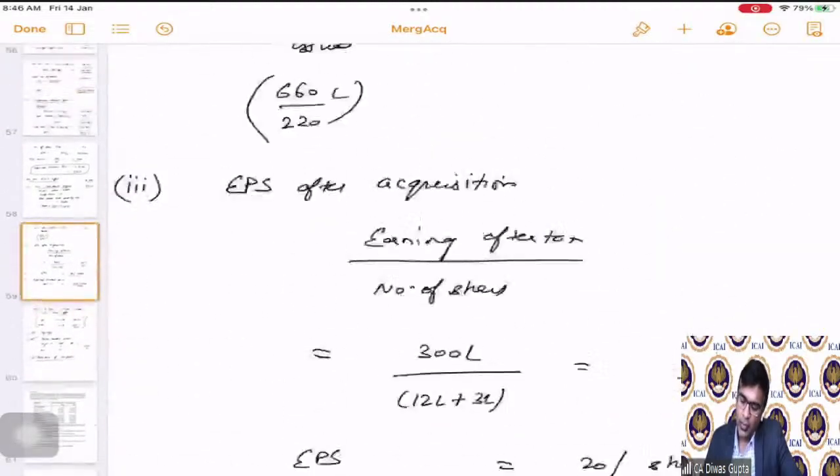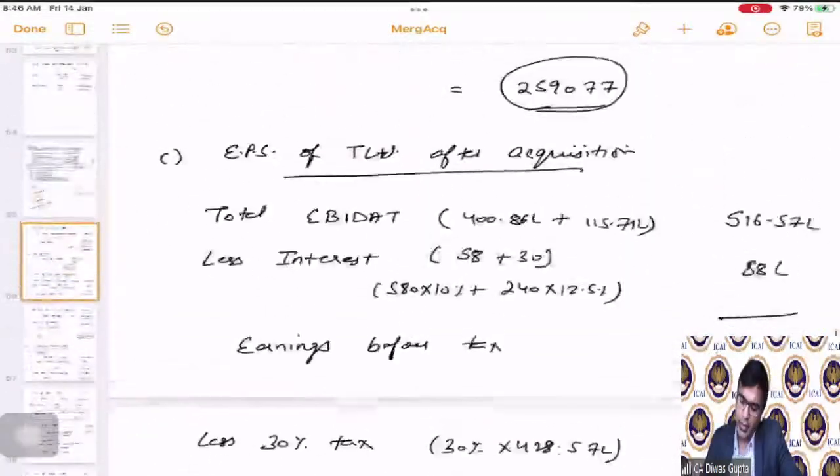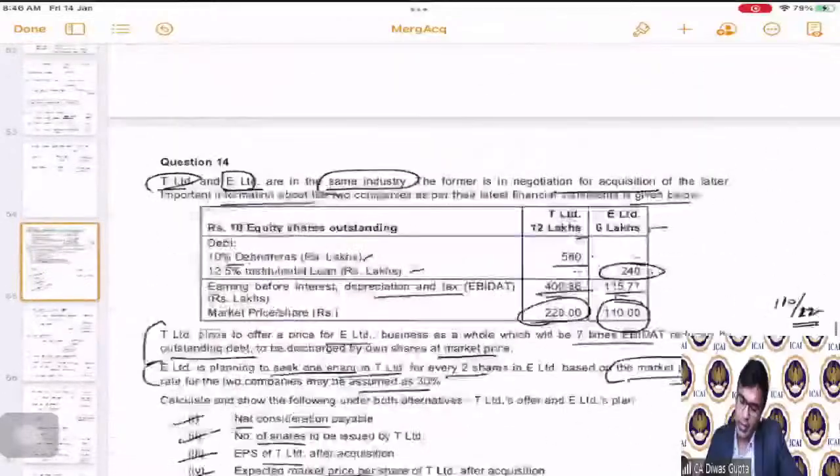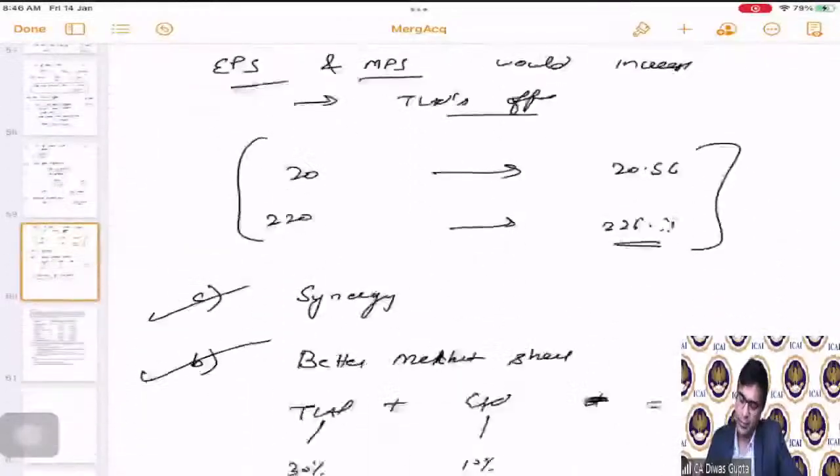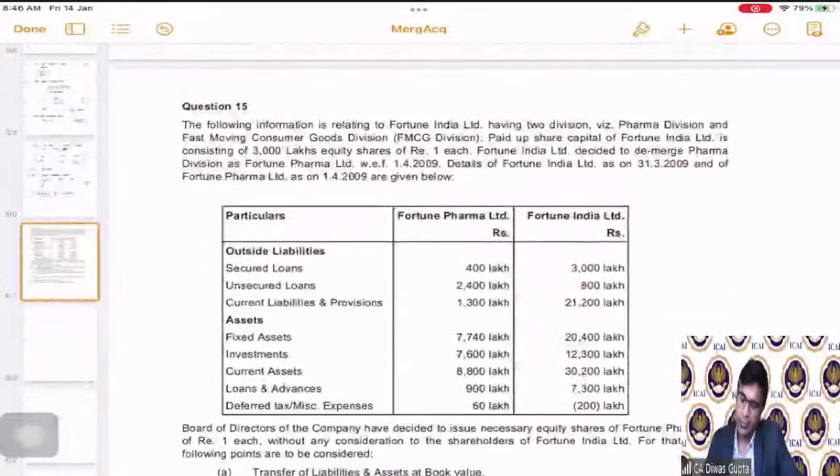Yeah. So question number 14 is what we have concluded. Now, let us go to question number 15. This is one of the questions on demergers, or let's say one company splitting into two companies. So this is also a very good question. Let us read out the question first.